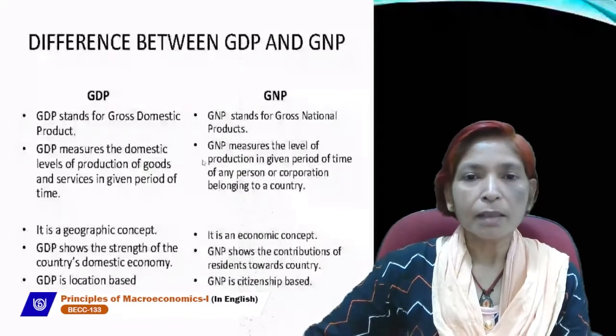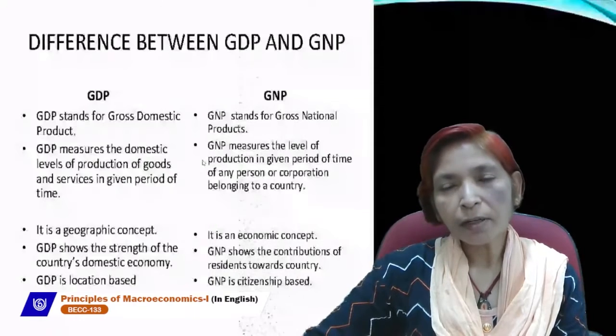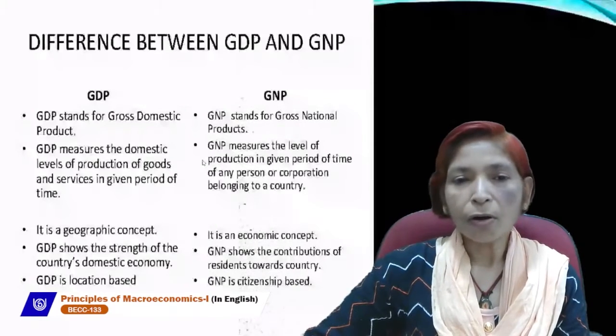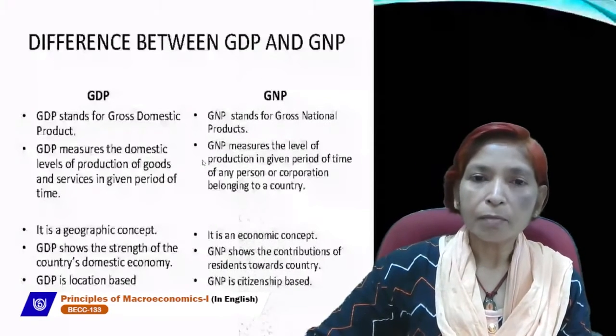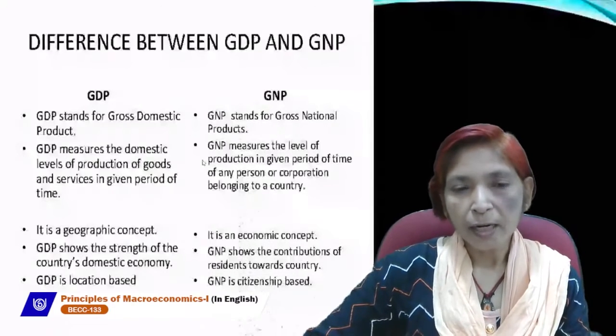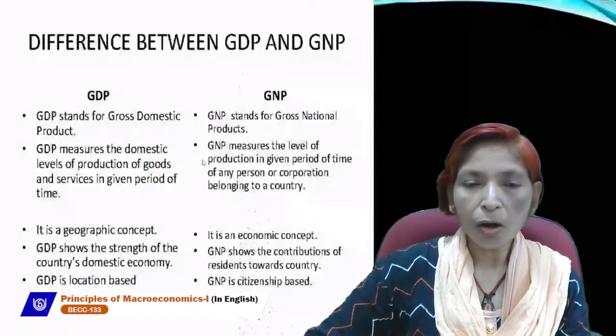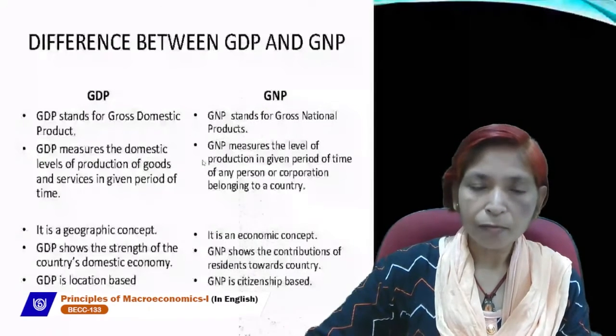Anyone can become a normal resident. If we live abroad for taking income, that is called normal resident. And for our country, we will be called NRI, non-resident Indian. For example,